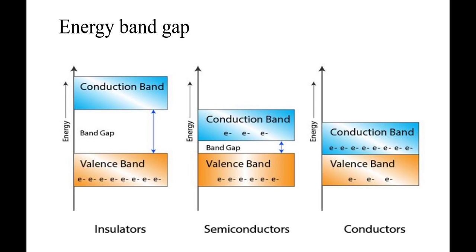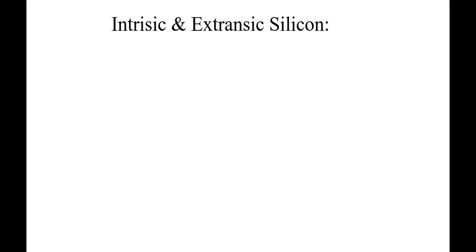If there is a small band gap, the band gap is the region between the conduction band and valence band. In between there is a gap, and this is called the band gap. And a conductor is a material which allows current or electrons to flow from one place to another. So what is meant by intrinsic and extrinsic semiconductor, we will see in the next lecture.